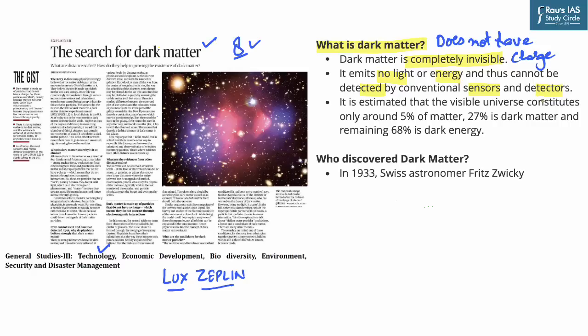As far as the prevalence of dark matter is concerned, in the entire universe there is a huge prevalence of dark matter which we do not understand much. We are aware of the fact that the visible part of the universe is around 5% of the matter. The rest, 27% of this universe, is actually dark matter, and the remaining 68% is dark energy. Now, we should also understand who actually discovered dark matter. It was the Swiss astronomer Mr. Fritz Zwicky in 1933. Let's try to understand the thought process which Mr. Fritz used to understand the prevalence of dark matter.